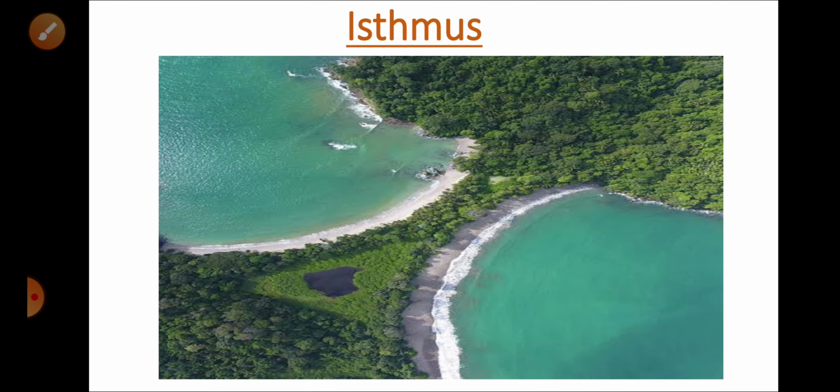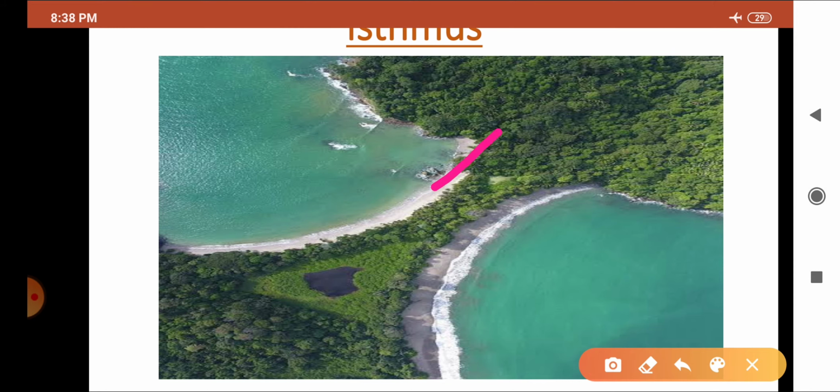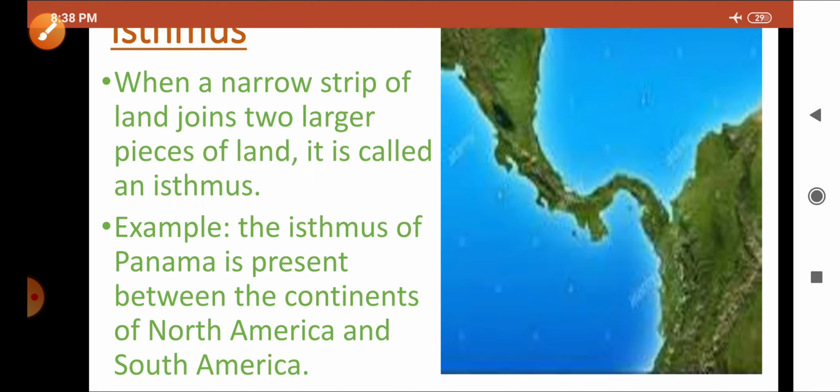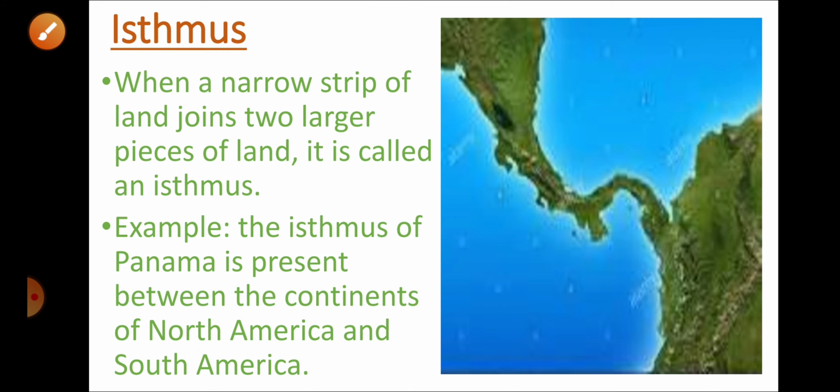Next I will be telling you all about the isthmus. This is a picture of an isthmus, a narrow strip of land connecting two large land bodies. What is an isthmus? When a narrow strip of land joins two larger pieces of land, it is called an isthmus.